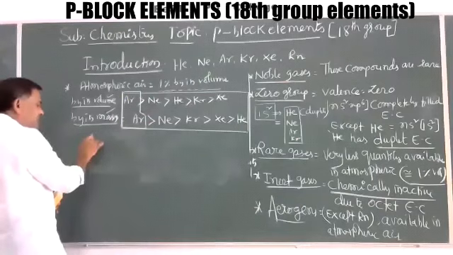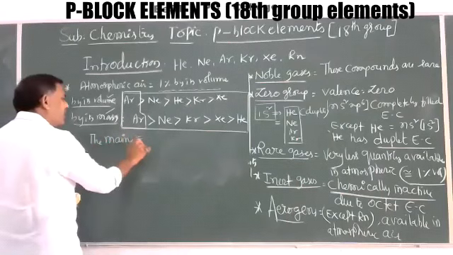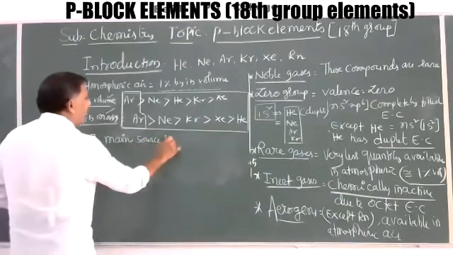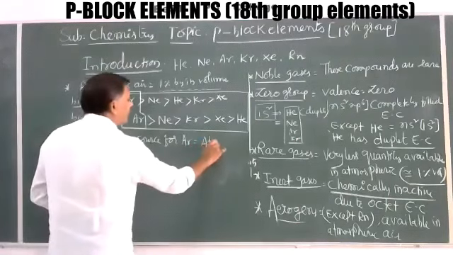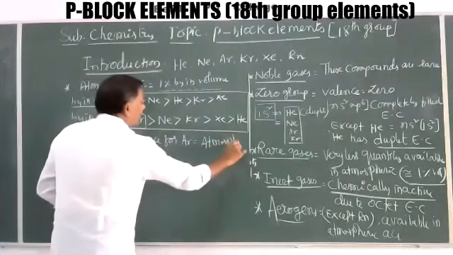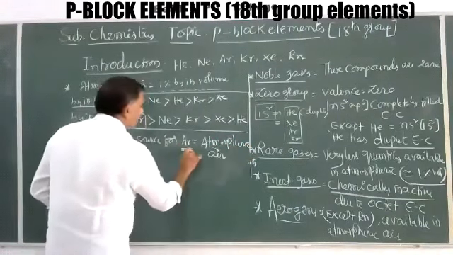So the main source of argon is atmospheric air.